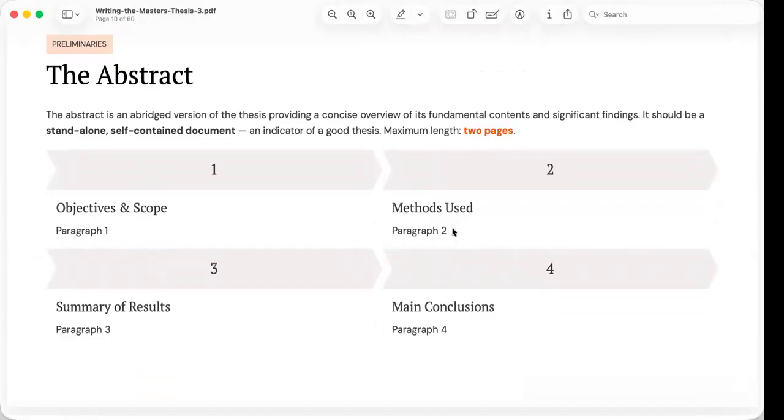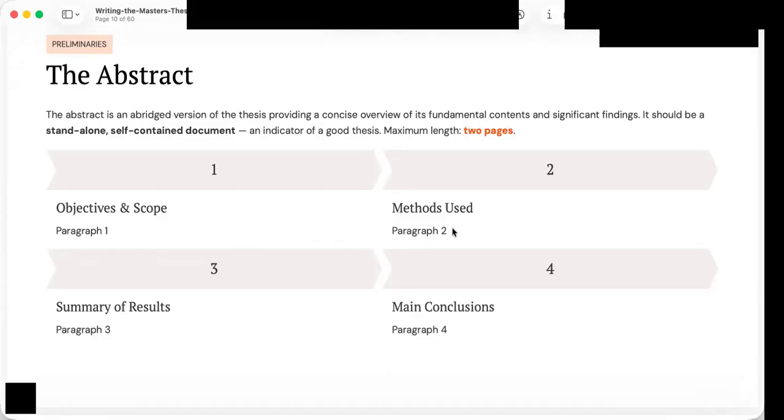Next is the abstract. The abstract is one of the most frequently read sections of any thesis. In many cases, it's the only part that busy readers, policymakers, or even future researchers will read before deciding whether to continue to the full manuscript. Because of this, the abstract is a complete and concise summary of the study.